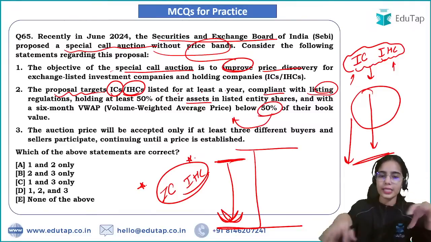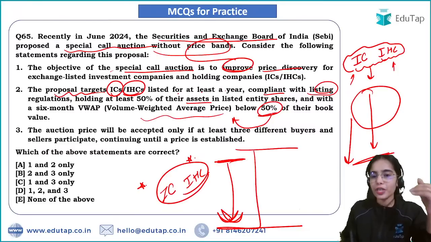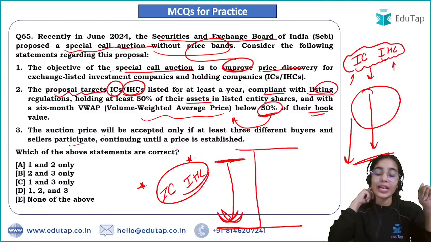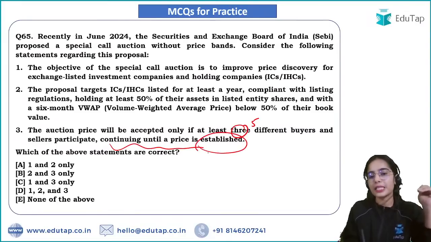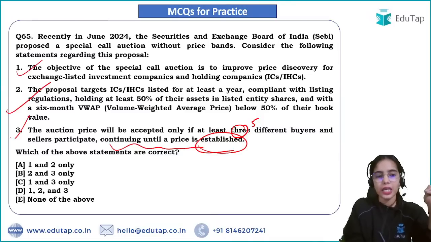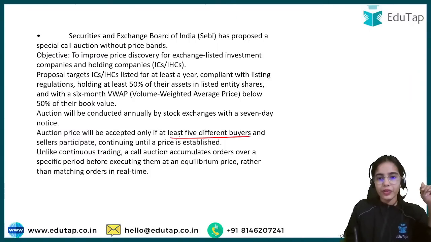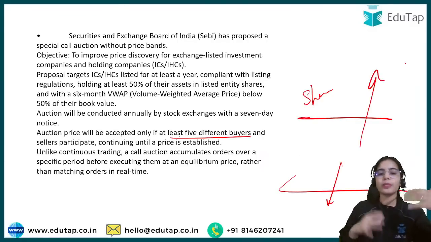The 6-month volume weighted average price is 50% below the book value that they are showing. The auction price will be accepted only if at least 5 different buyers and sellers participate, continuing until a price is established. So the first and second statements are correct, the third is wrong. So the correct statements are 1 and 2 only. Yes, 5 different buyers should be participating, and this special call auction has no price bands. So whatever the minimum or maximum value can go, the price discovery will be better.